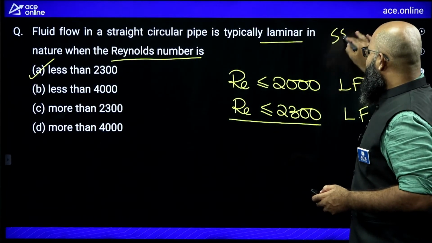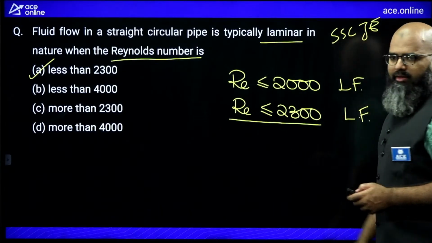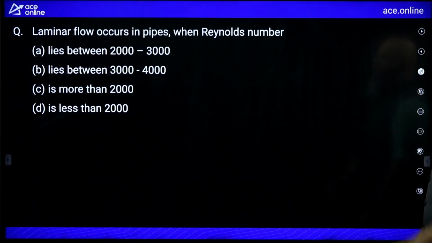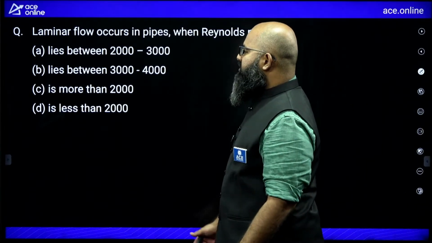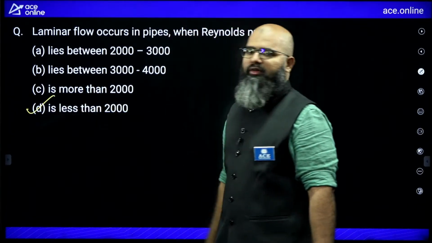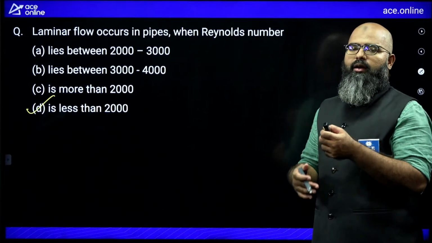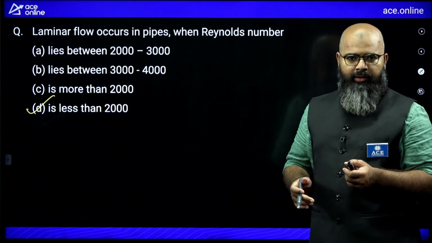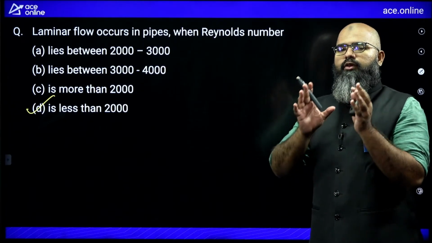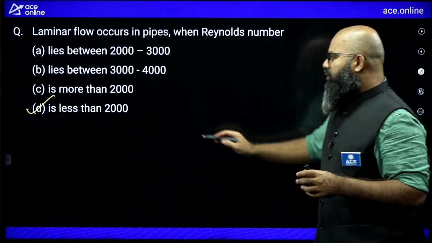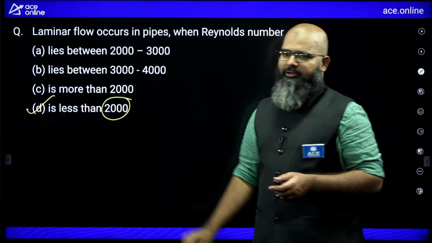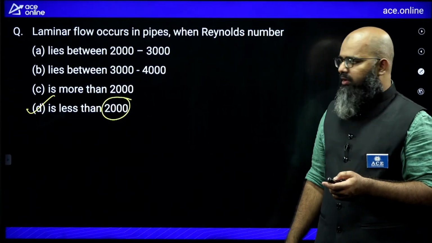This is also an SSC JE question. The next question is also an SSC JE question. Now you see over here, laminar flow occurs in a pipe when Reynolds number is less than 2000. First priority we give to 2000. So remember, both these values are okay. Don't worry, they will not give you any question where both these numbers are present. If at all they give you, then give first priority to 2000. I hope it is clear to all of you.